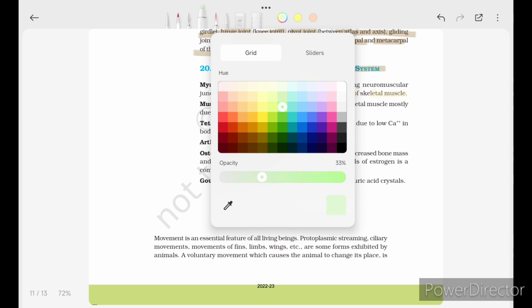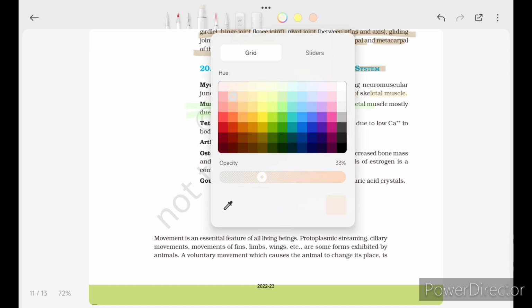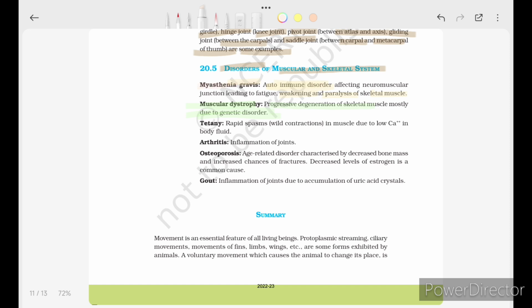Muscular dystrophy: progressive degeneration of the skeletal muscle mostly due to genetic disorder. Okay, the main thing you have to remember: myasthenia gravis is an autoimmune disorder and muscular dystrophy is a genetic disorder.